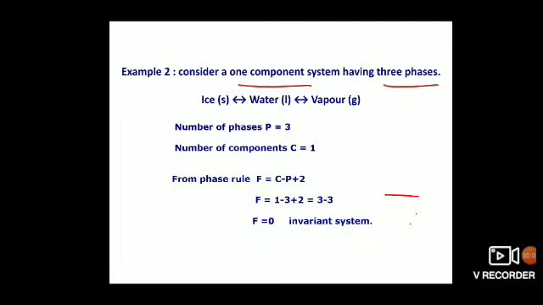These two will come again while studying the phase diagram of the water system. So this is an example to calculate F from the phase rule, F is equal to C minus P plus 2.